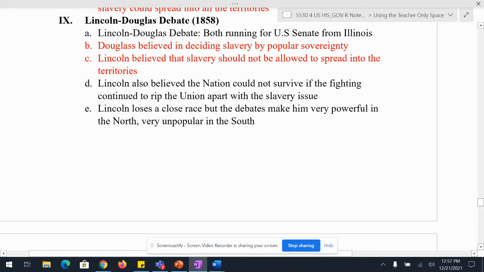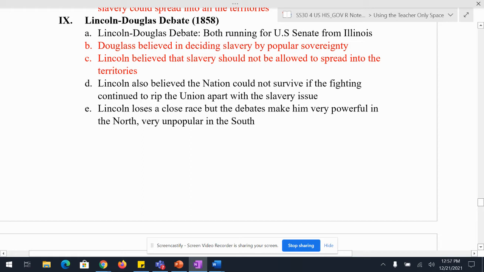But Lincoln believes slavery should not be allowed to spread into the territories. At this point in time, Lincoln's not saying let's get rid of slavery. He's saying let's contain it. It does not need to spread to the West. And that's the whole 1850s, with this whole expansion and division: should we allow the new part of the country to become slave states or free states? Are we going to be a country known for slavery for the majority or a country known for freedom for the majority? And that's the big issue of the 1850s.